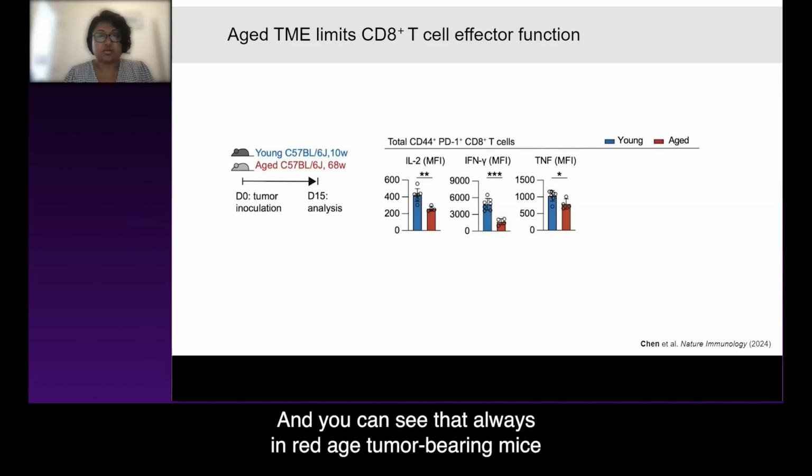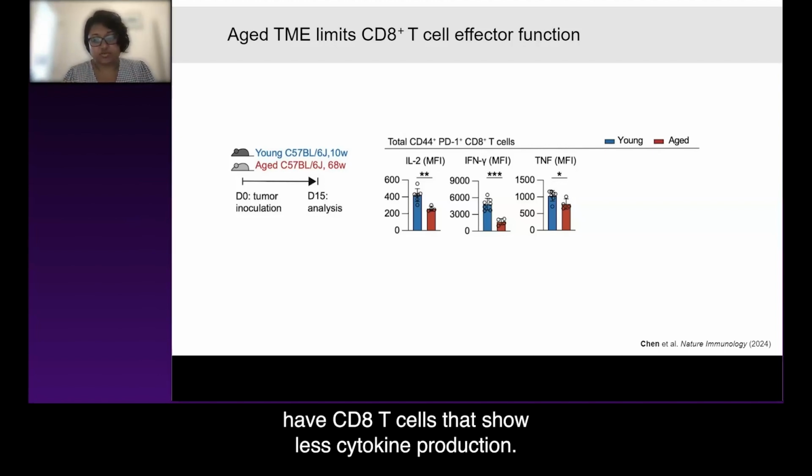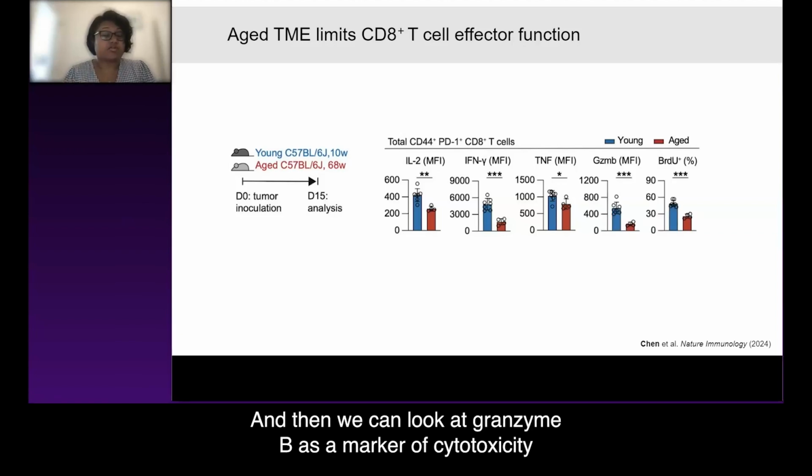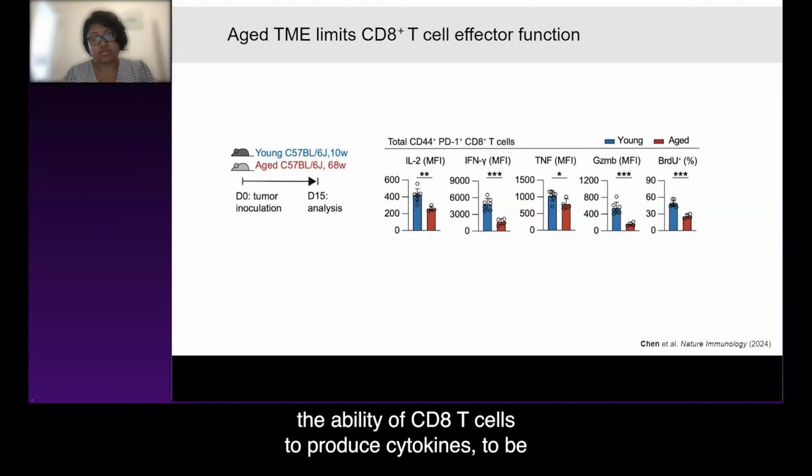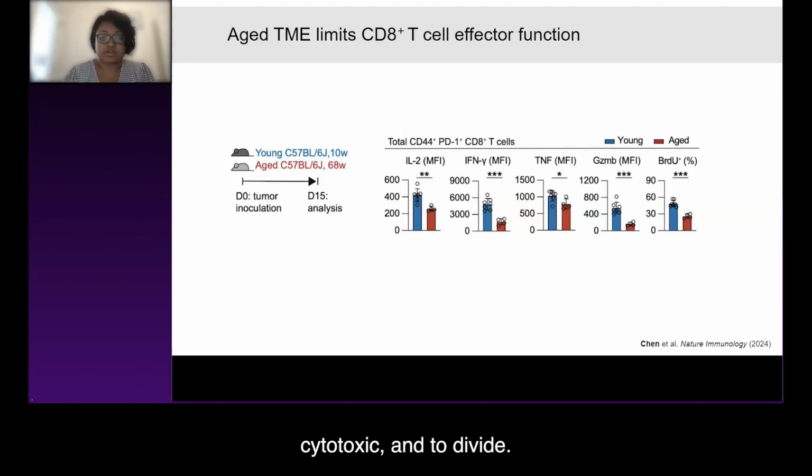You can see that always in red, aged tumor-bearing mice have CD8 T cells that show less cytokine production. Then we can look at granzyme B as a marker of cytotoxicity and BrdU incorporation as a marker of proliferation. Globally, aging limits the ability of CD8 T cells to produce cytokines, to be cytotoxic, and to divide.